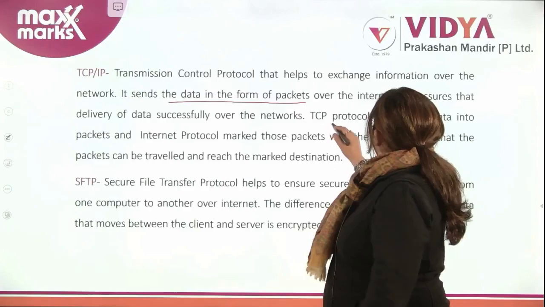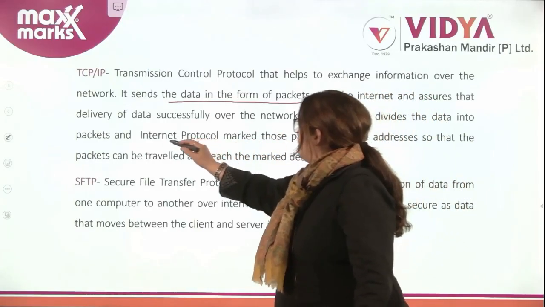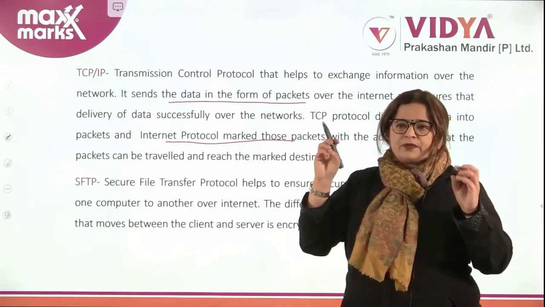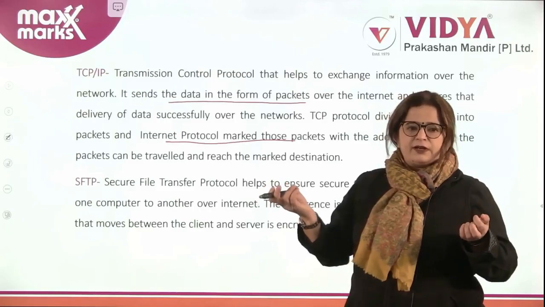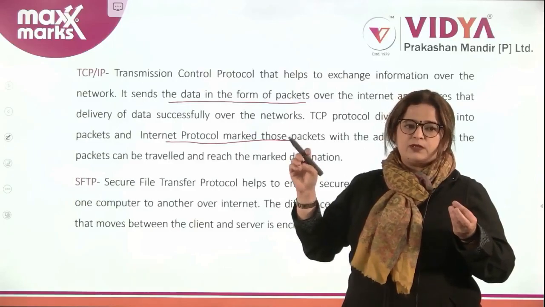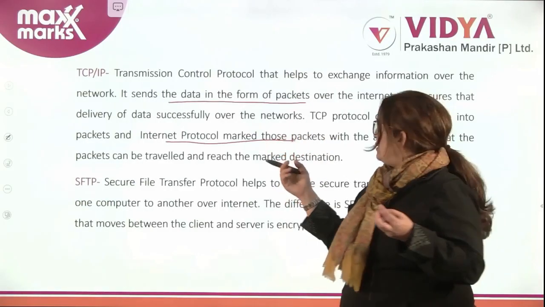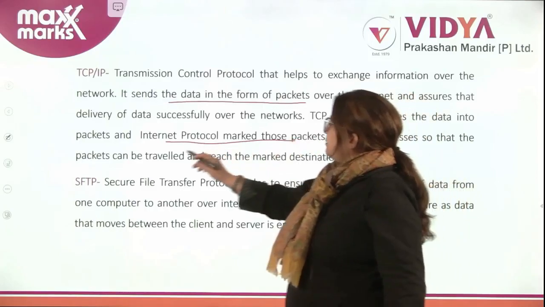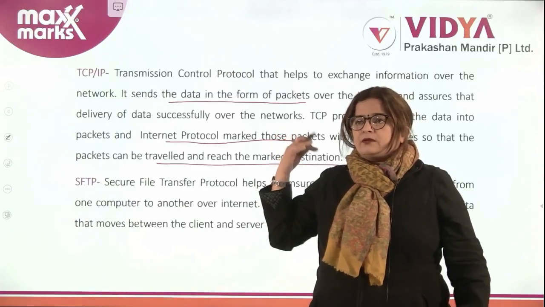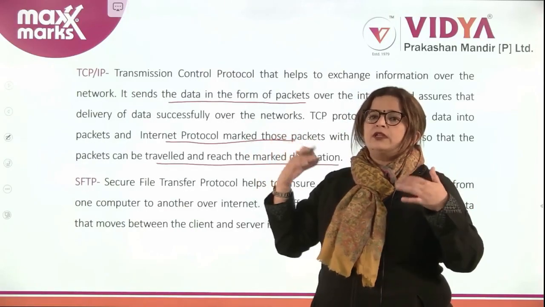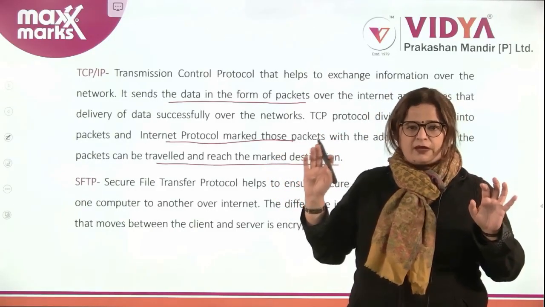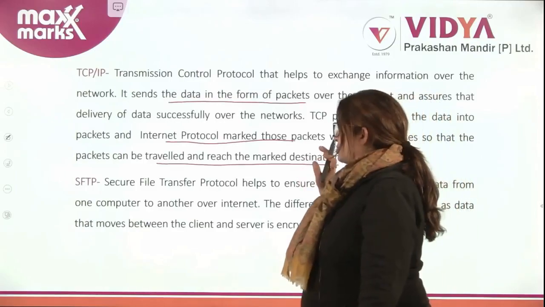And TCP protocol divides data into packets. और internet protocol का क्या function है? It marks those packets. When the packets are ready, the data is divided into different small packets. Then internet protocol marks those packets with the addresses where to deliver the data, right? With the addresses, so that packets can travel and reach the marked destination. Means if I have to send one email to another, then the IP internet protocol makes sure that the correct packet is delivered at the correct destination, right?